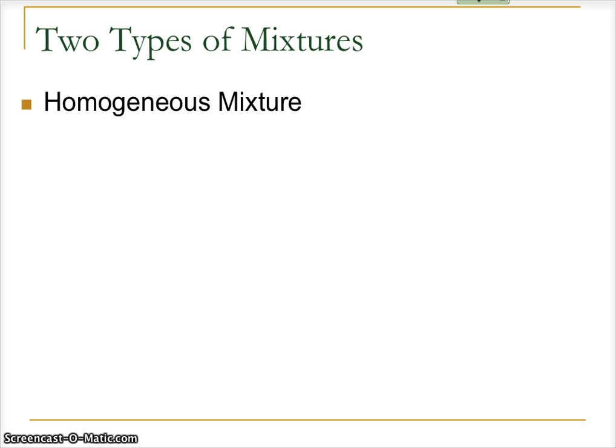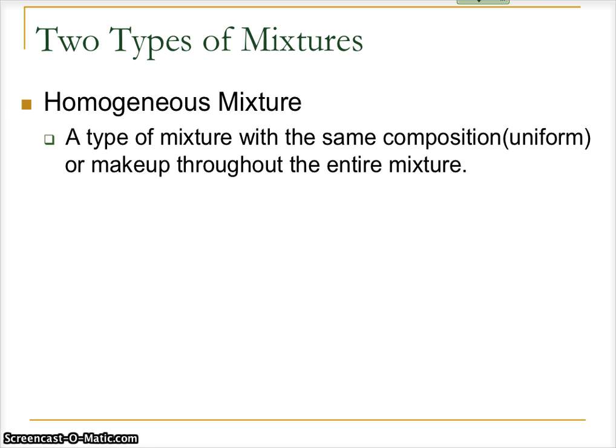We have homogeneous mixtures, and these are words I know that you've heard of before. So homogeneous mixtures is a type of mixture with the same composition. It doesn't have a definition like pure substances, but homogeneous would have uniform composition like a pure substance. And so there's a little bit of it could be confusing if you're not careful here.